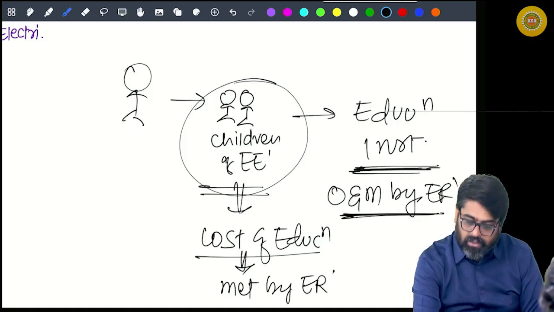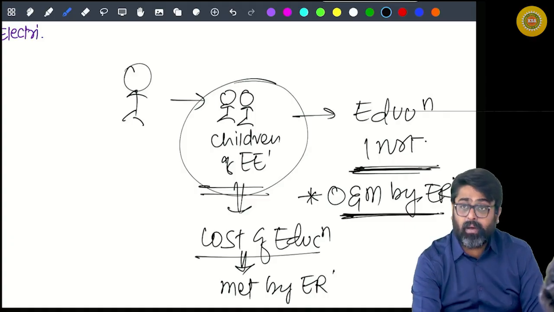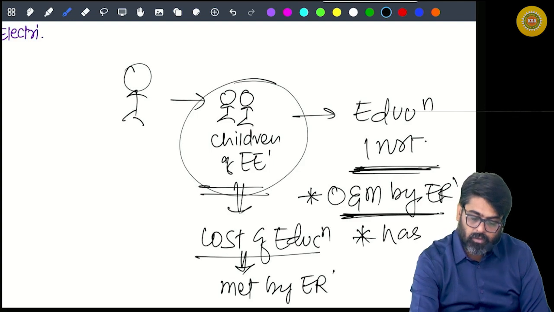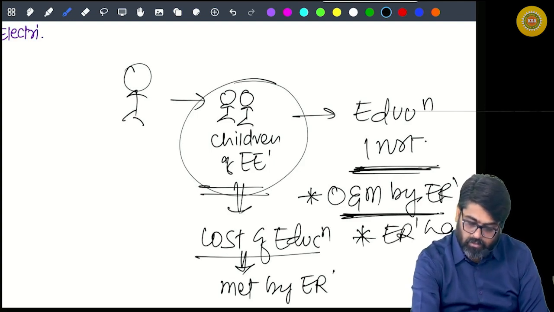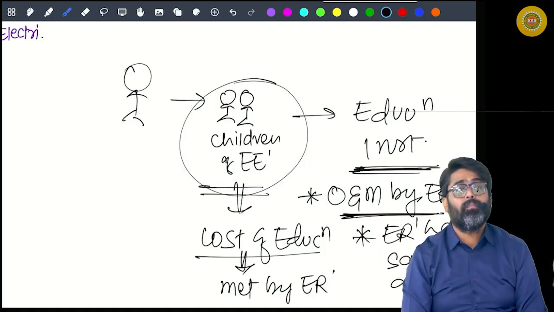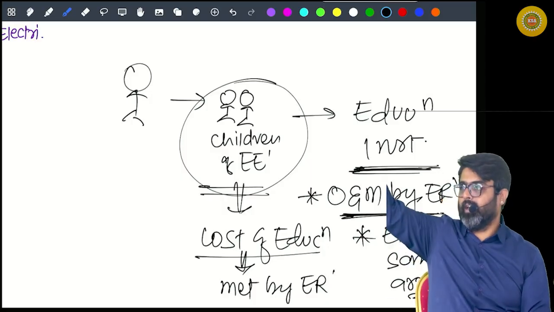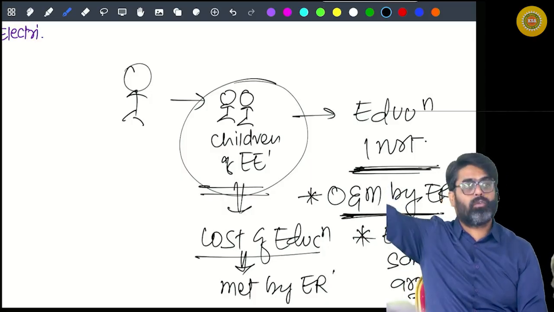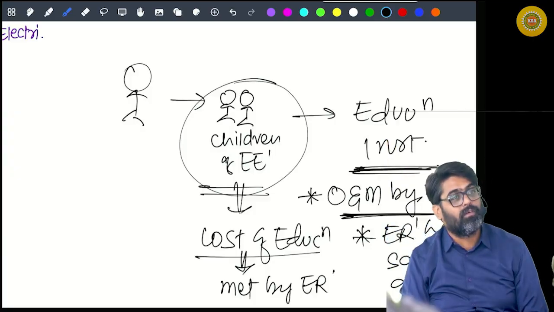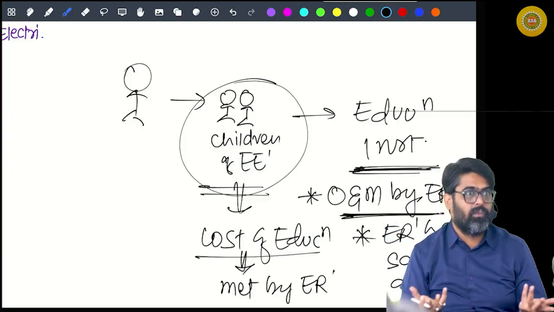Either the educational institution can be owned and maintained by employer, or in this educational institution employer has some arrangements. Meaning there is a nearby school. In that school, the employer has reserved 1,000 seats. Yes or no?